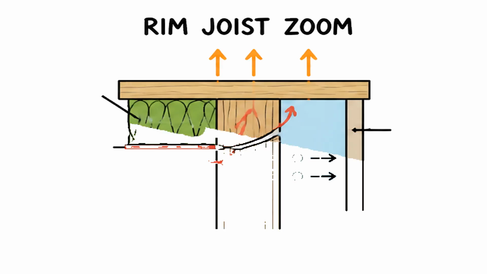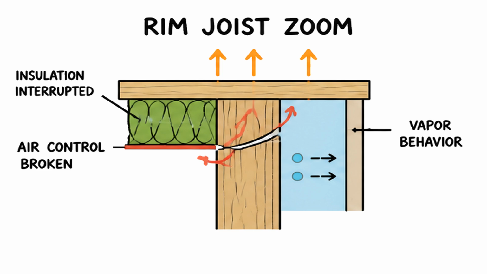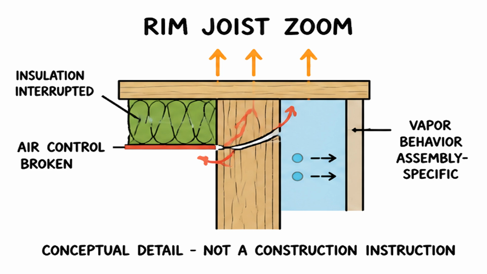Zoom in to a rim joist detail. Insulation may be interrupted. Air control may be broken. Vapor behavior depends on the assembly. This is a conceptual detail, not a construction instruction.